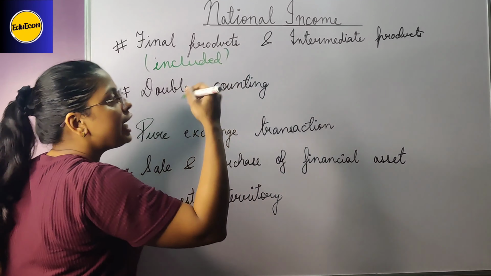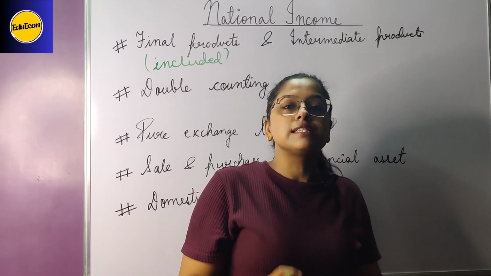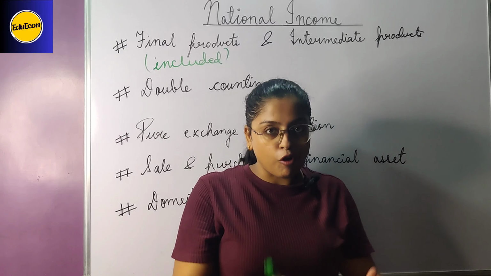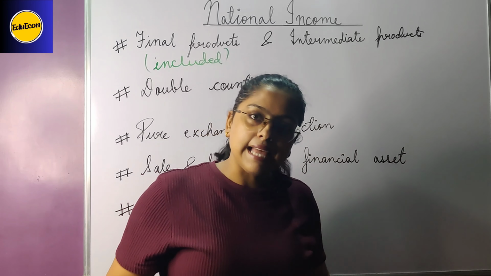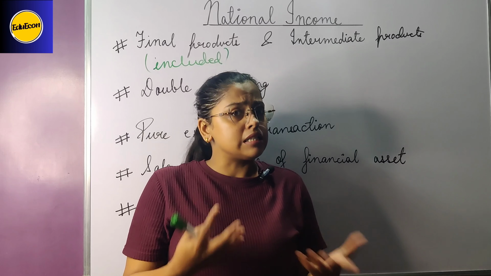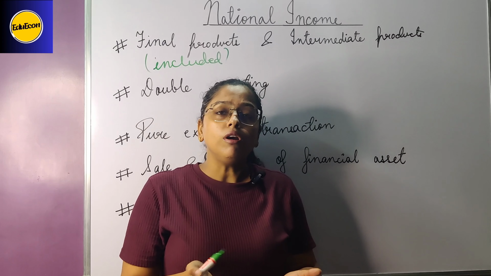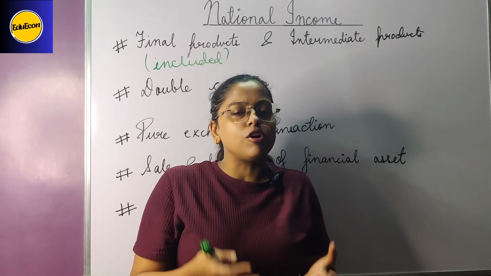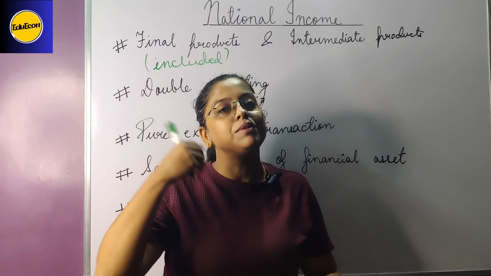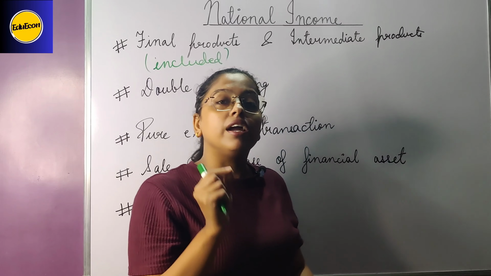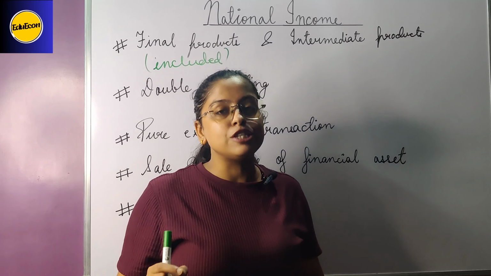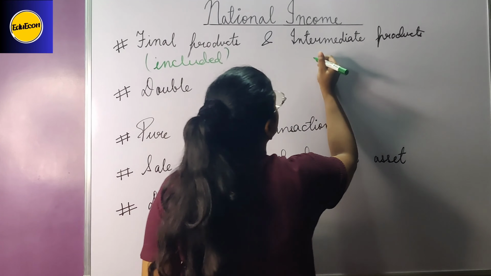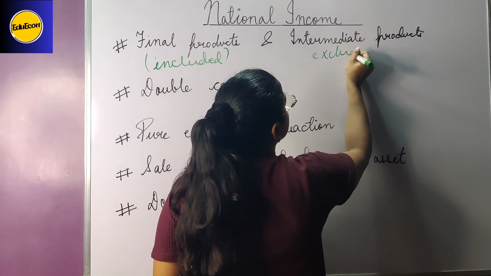Okay. Now, intermediate products. Intermediate products are those products which are used by the producers as inputs for their further production. For example, a farmer purchases seeds or maybe fertilizers for the further production. He will grow crops, likewise maybe rice or wheat, and then that product he will be selling into the market. So the inputs, for example, seeds or fertilizers, are intermediate products. This is excluded. I repeat, this is excluded.